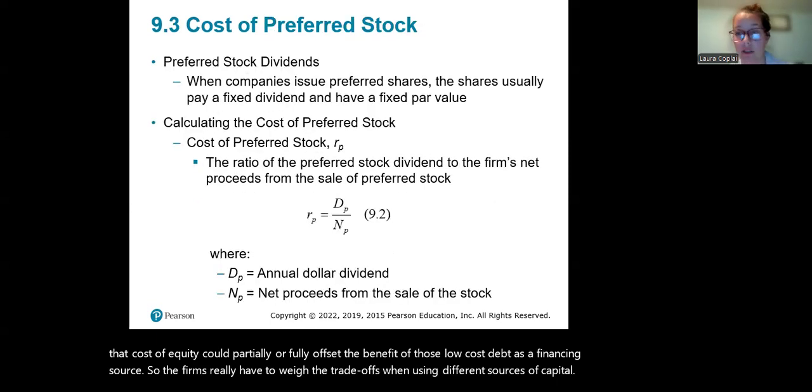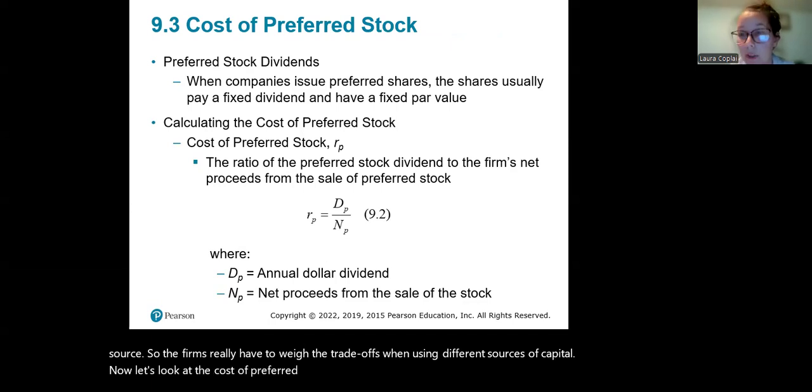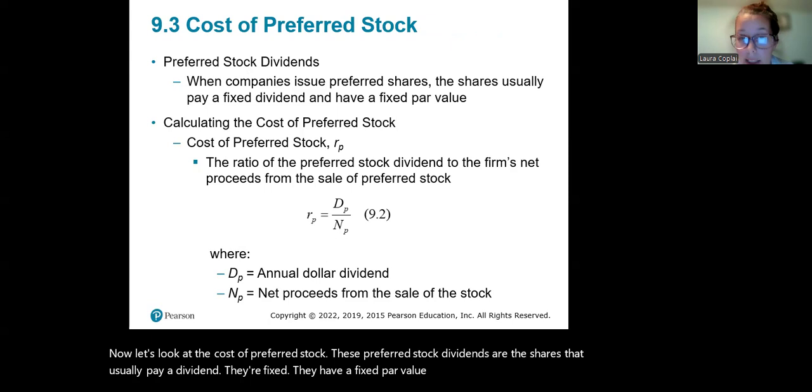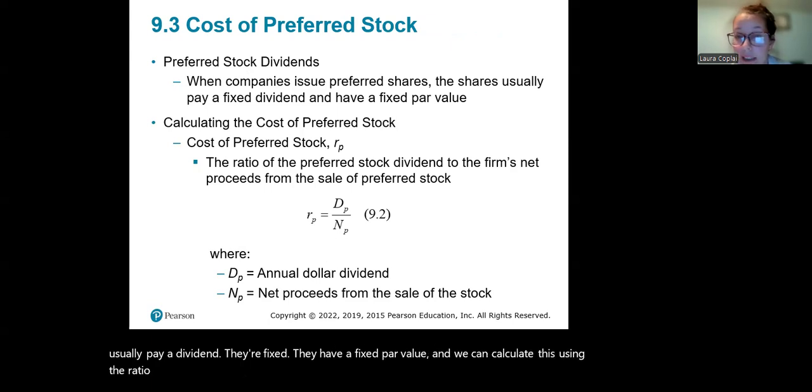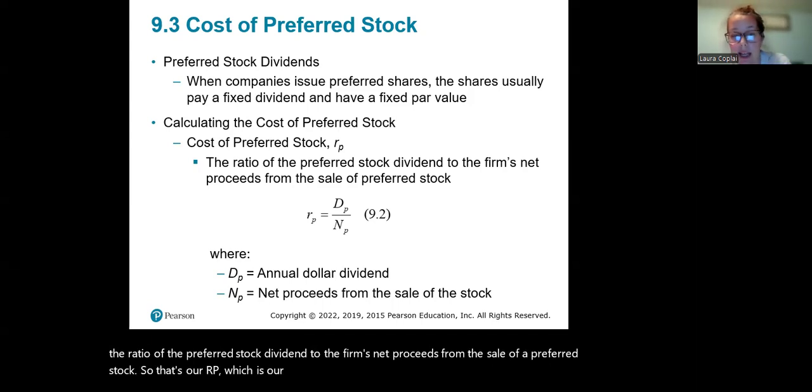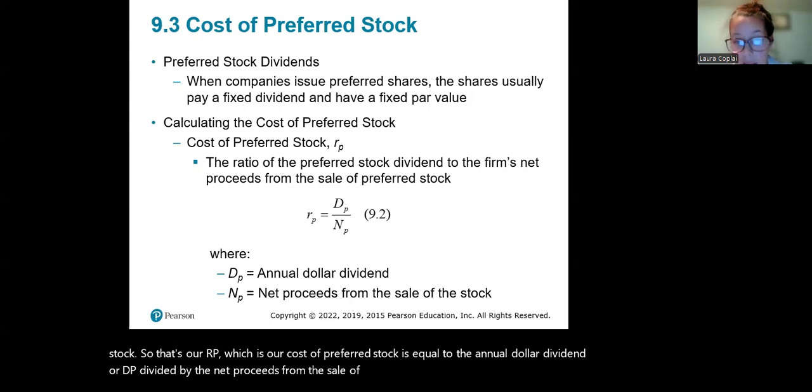Now let's look at the cost of preferred stock. Preferred stock is shares that usually pay a dividend. They're fixed. They have a fixed par value. And we can calculate this using the ratio of the preferred stock dividend to the firm's net proceeds from the sale of preferred stock. So that's our RP, which is our cost of preferred stock, equal to the annual dollar dividend, or DP, divided by the net proceeds from the sale of stock, or NP.